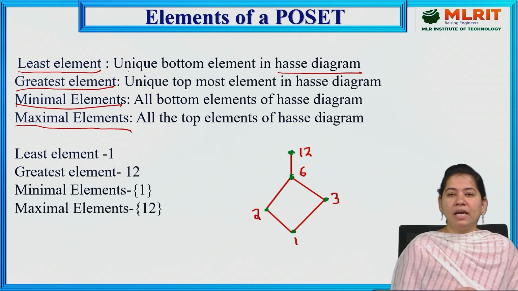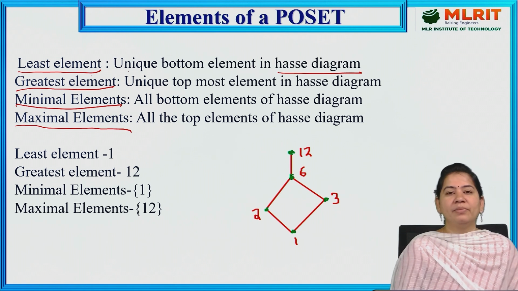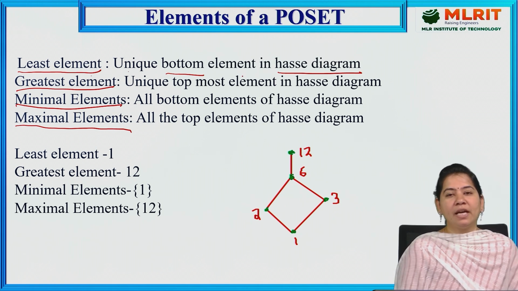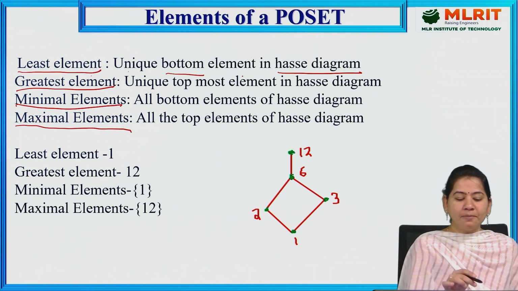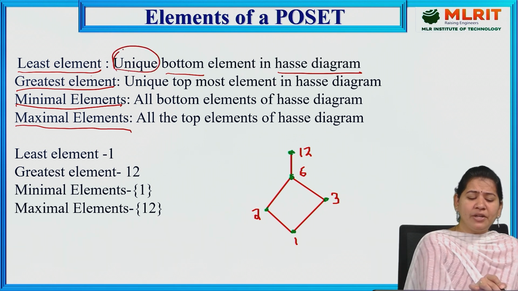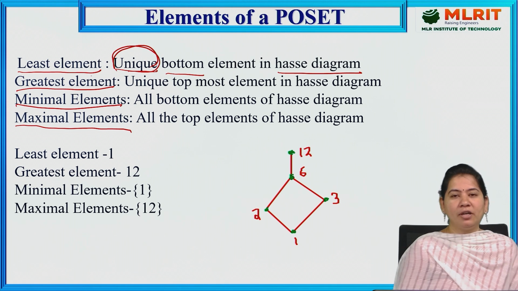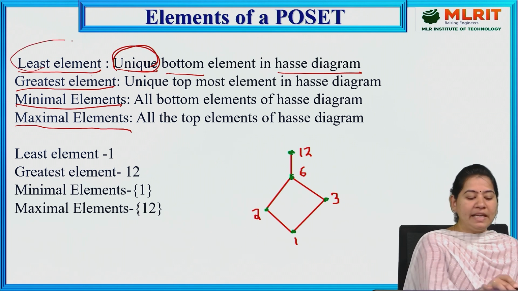For a particular Hasse diagram, the question will be asked as how to find the least element, greatest element, minimal and maximal elements. Out of these, the first one is the least element, the unique bottom element. In the Hasse diagram, whichever bottom element is there, that unique bottom element is the least element. You need to understand that unique means you always have only one least element. That one element is called the unique bottom element, and that is the least element.